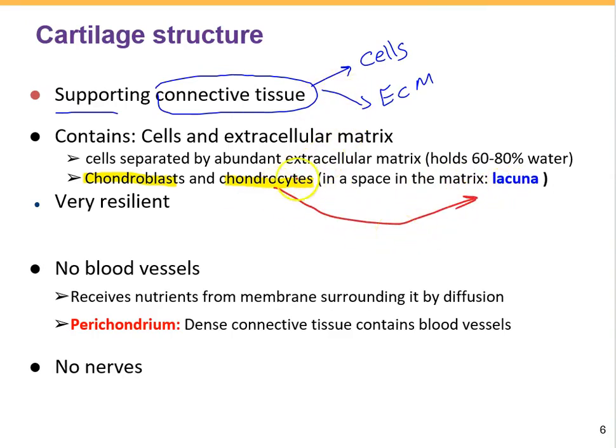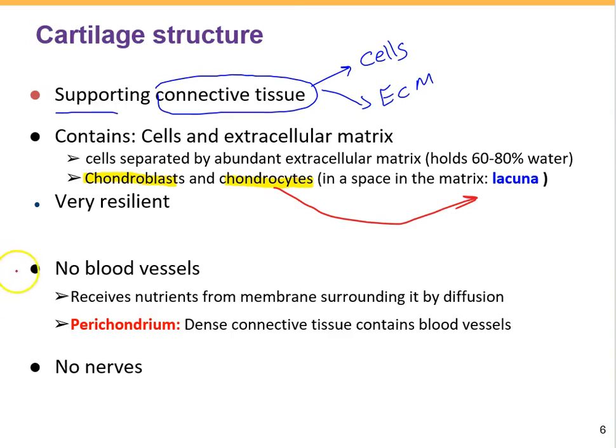Also, it's important to know the cartilage matrix holds around 60 to 80% water. So then the cartilage is very resilient. It means it's able to withstand stress, pressure, and deformation without being damaged. It's able to spring back to its original shape after being compressed.